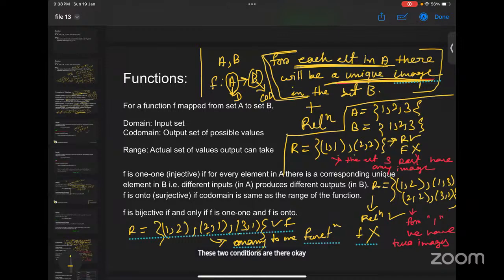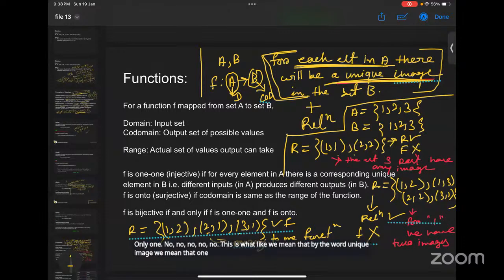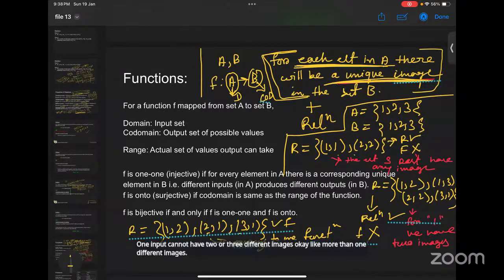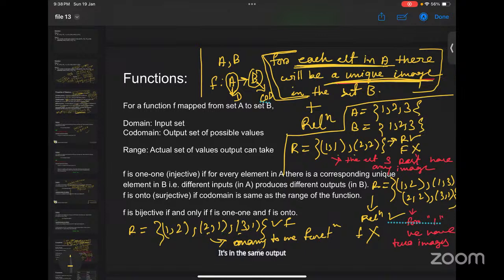So by a unique image, I thought only one element. No. By the word unique image, we mean that one input can have only one image. One input cannot have two or three different images. Okay, so the same output can be the image of another input.